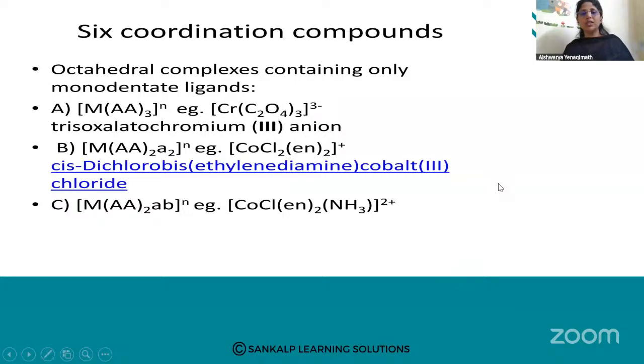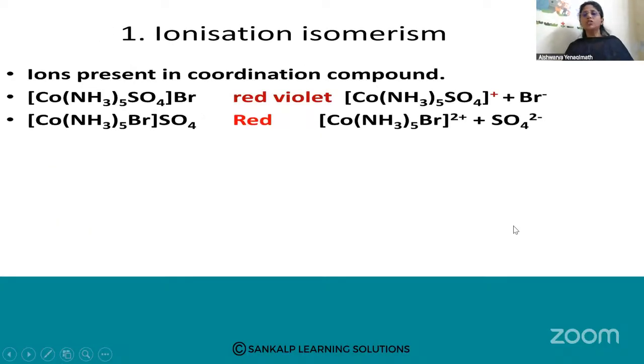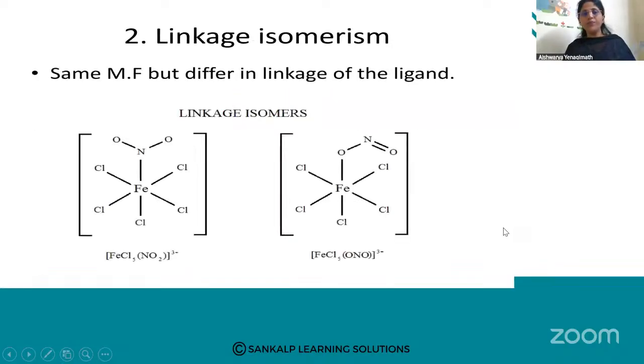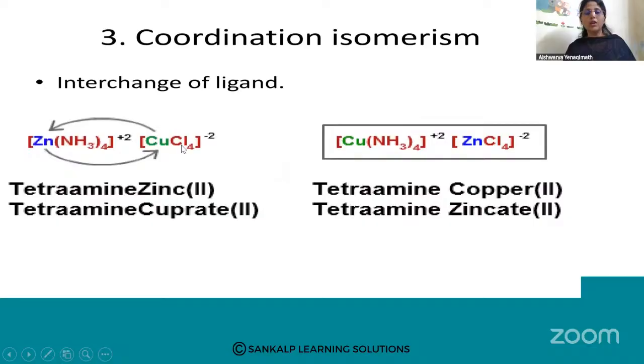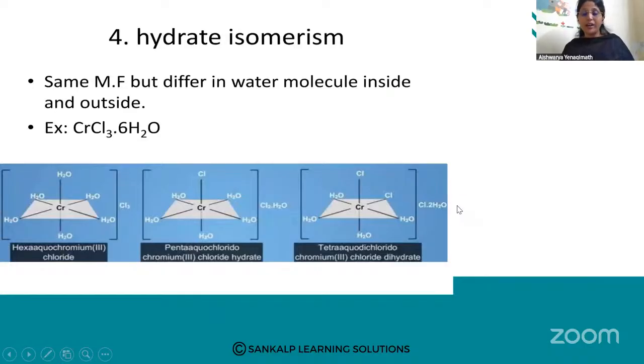And with coordination number 6, with the octahedral geometry, we can take examples of monodentate ligands, bidentate ligands. You will get different examples. Structural isomerism, we have seen ionization isomerism, linkage isomerism. When you have nitro, an ambidentate ligand, you get different ones. Here N is the point of attachment to the central metal atom. Here O is the point of attachment to the central metal atom. Coordination isomerism, both are complex ions, complex cation and complex anion. Here, exchange of the ligands, interchange of the ligands between the complex ions takes place. Then we have hydrate isomerism, where the number of water molecules as ligands differ.